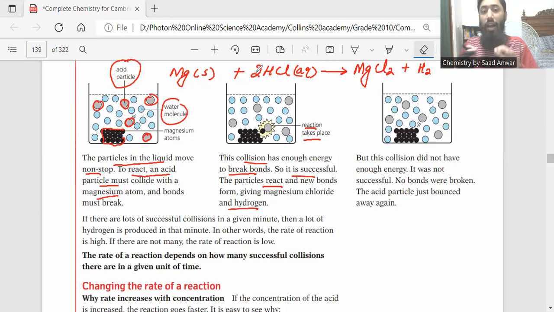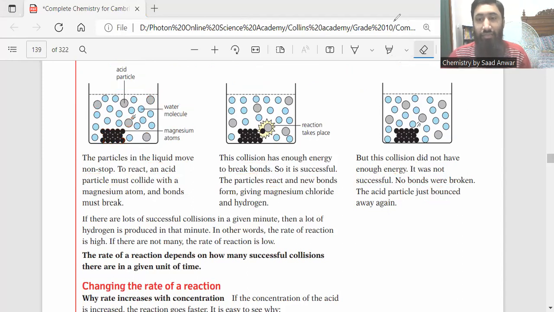Remember guys, if the collision is not successful, then the particles or atoms just bounce back and no magnesium chloride will form, no hydrogen gas will form. But this collision did not have enough energy. It is not a successful collision. It is not a fruitful collision at all. No bonds were broken. The acid particle just bounced away again. Hope you are getting me. You can ask questions, guys.